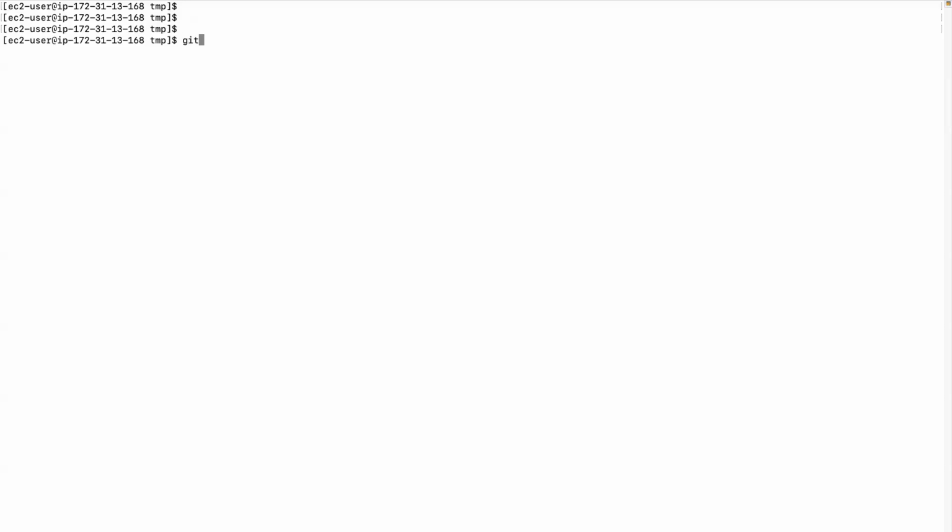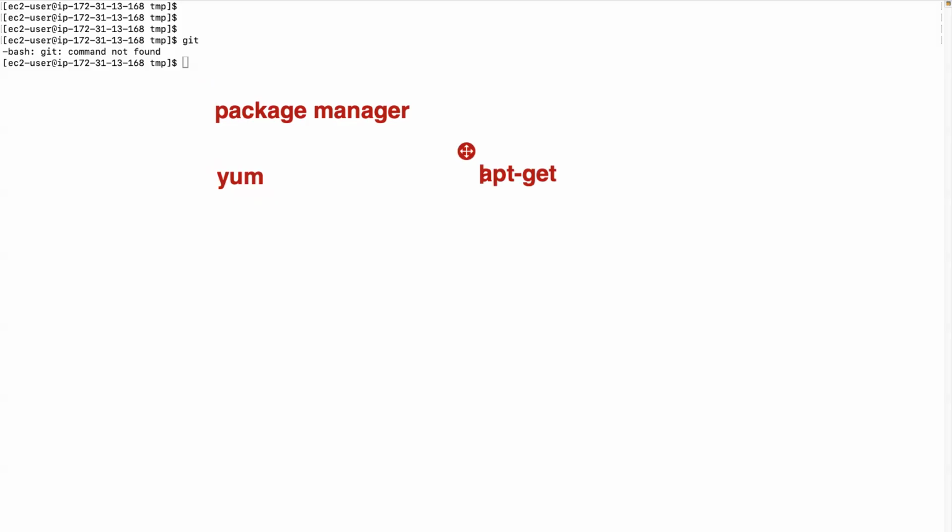First, let's check if Git is there. Git command not found means Git is not there. So how do you install it? In Linux, there are something called package managers which will help us with these installations. Depending on the distribution of Linux, you have different package managers, like yum for Red Hat based CentOS systems, apt-get for Debian based systems. So using them, we can install the packages.